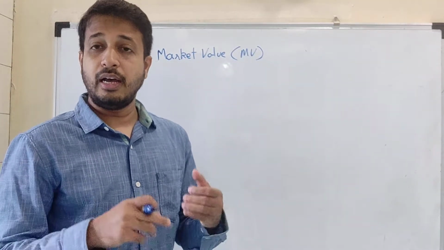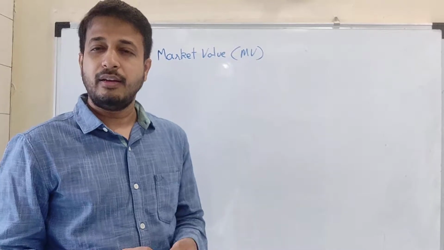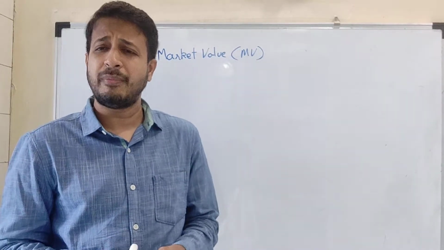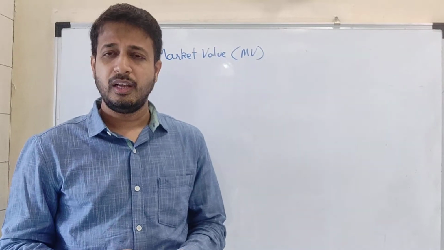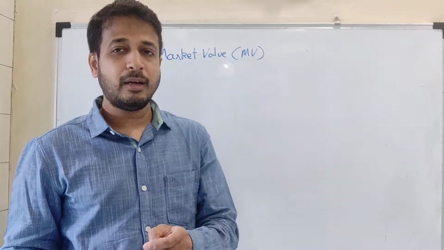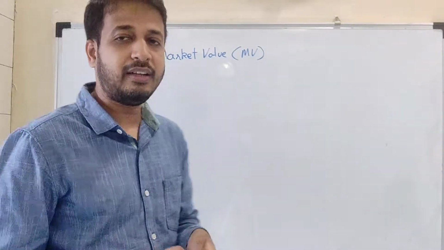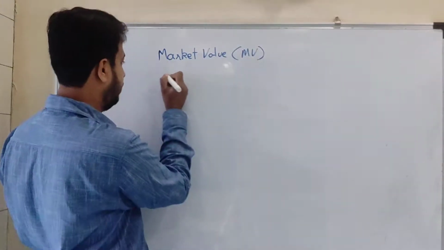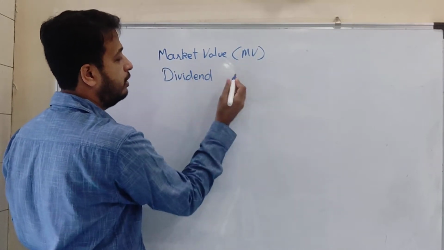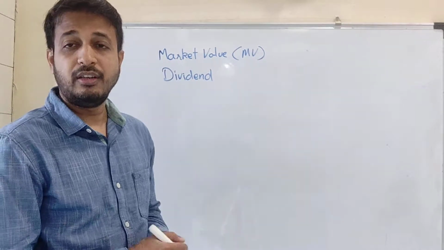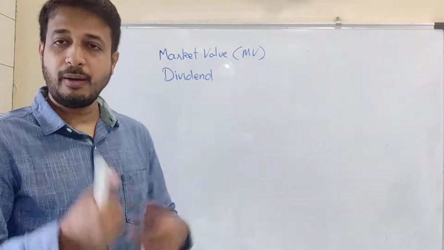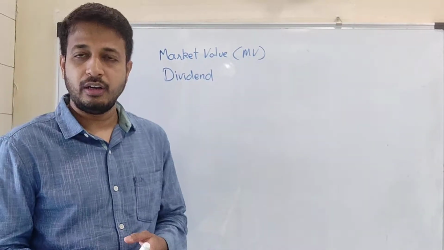Now when I buy shares from that company, the company has to give me some profit. The technical term for that profit is dividend. Dividend is the profit the company gives me if I keep those shares for a year or half a year.